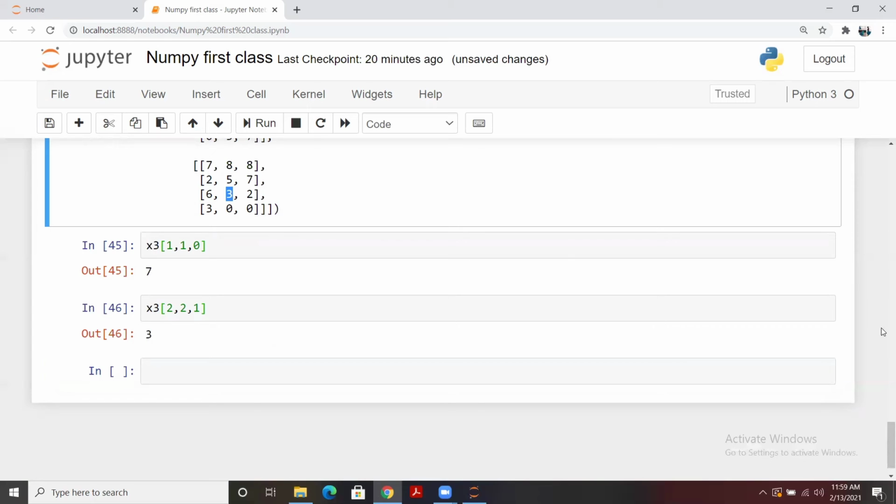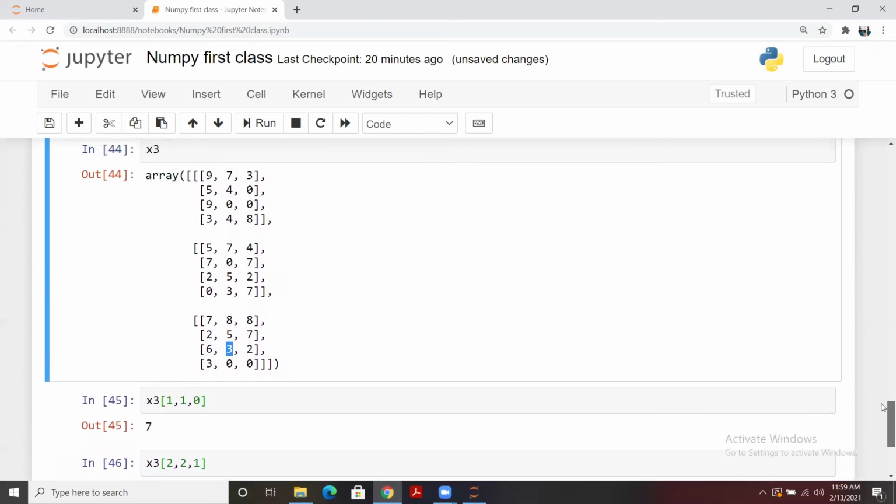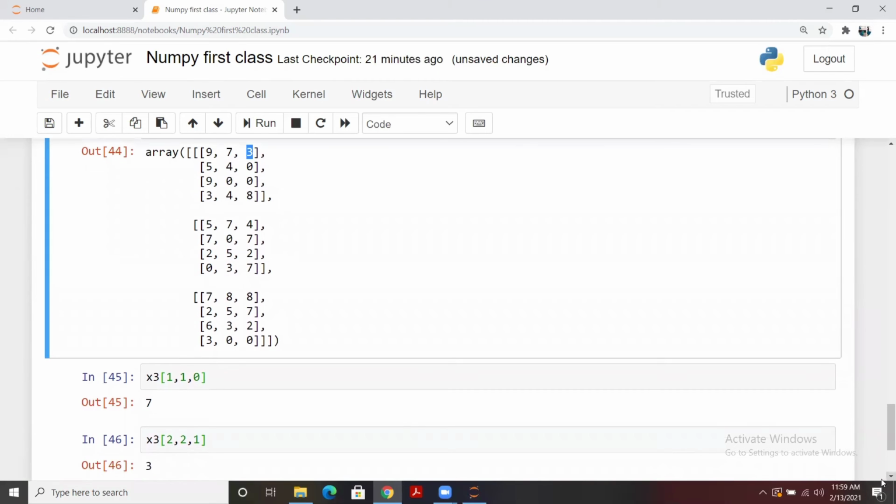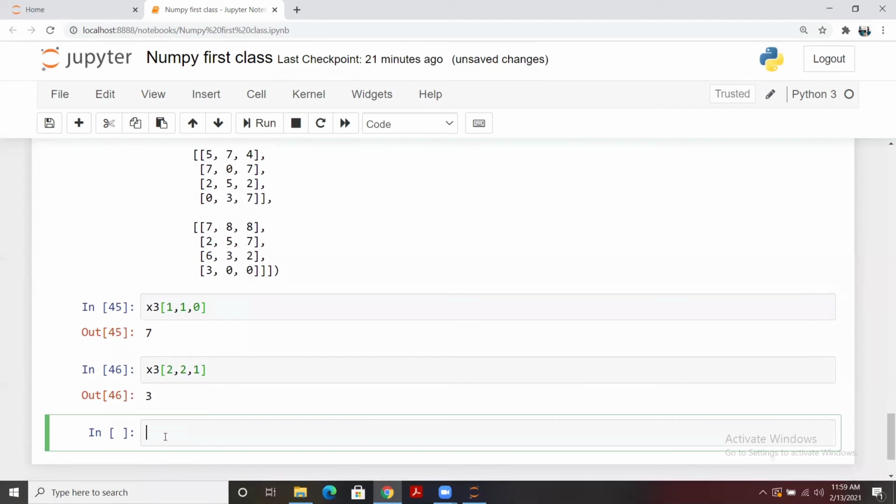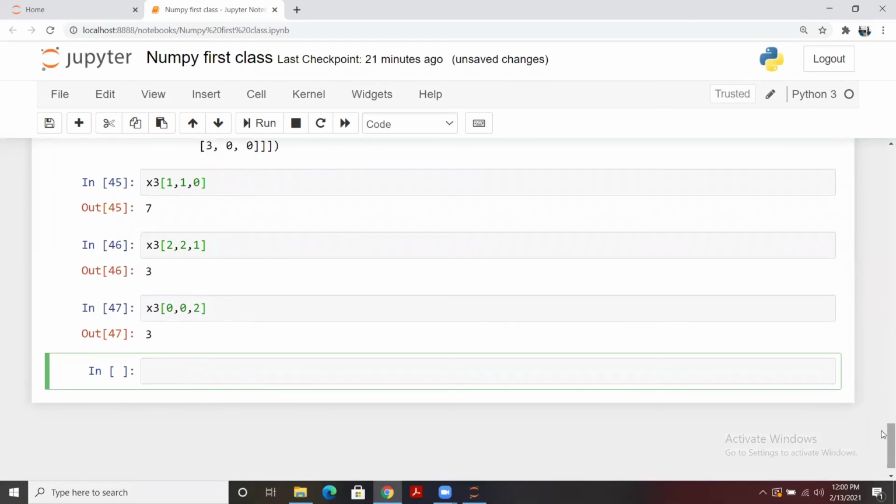And let's say in case you want to extract this value, how are we going to do it? First, we have to reach the array which is at index 0, then the row which is at 0, and then the column which is at 2. So 0, 0, 2. Let me run this. This is 0, 0, 2. So it will extract 3 as well.